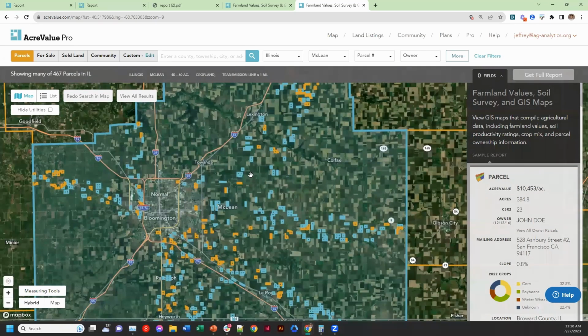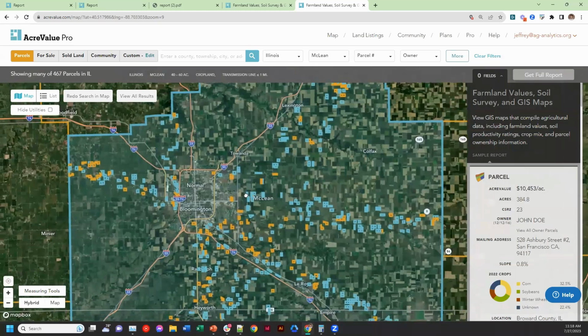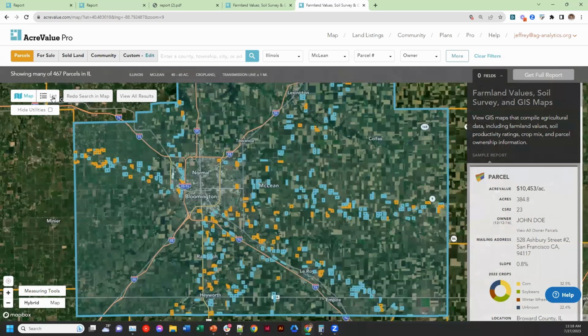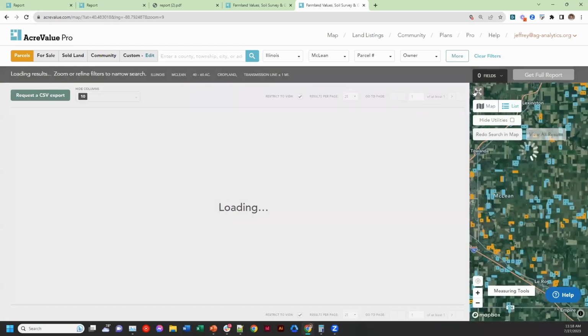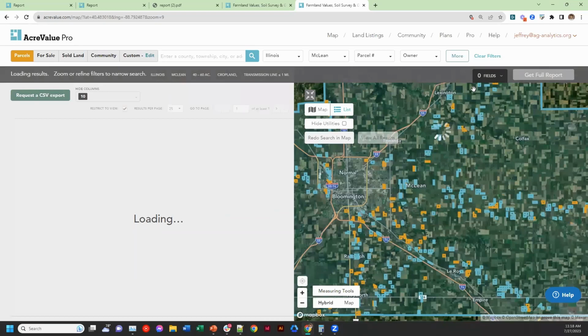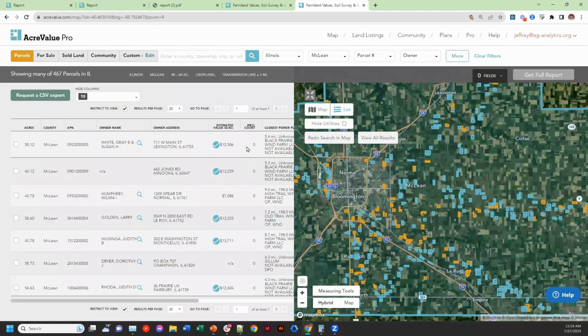And for those parcels that are nearby to the transmission line, between 40 and 60 acres, and are mostly cropland, here are the ones that you need to reach out to. The same way you saw me do earlier, you can open up a list for all of these parcels. That's going to get you to, how do I get in touch with these people as fast as I can? How do I understand information about the property? And fundamentally, how do I then get in touch with them to put an offer in or to have a conversation about their land?